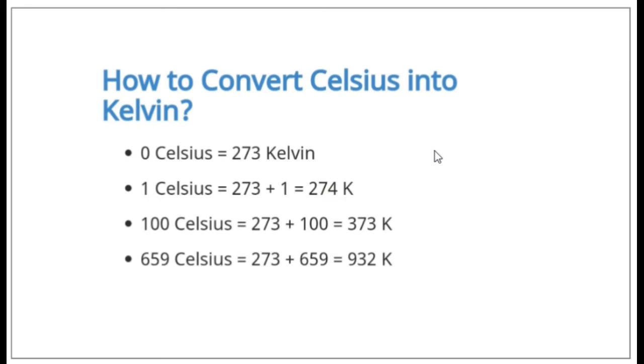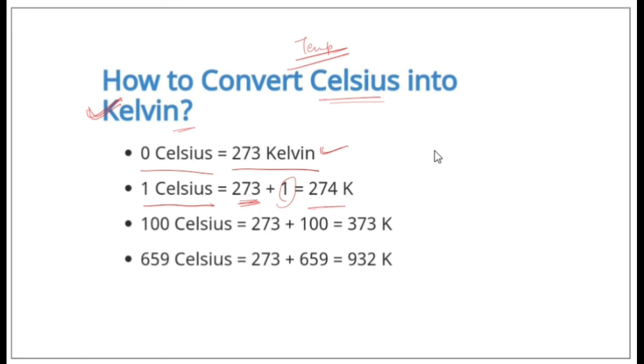So now let's quickly know about this fact, that is conversion of Celsius into Kelvin. Both of these are units of temperature, right? And Kelvin is the SI unit of temperature. So let's know how to convert Celsius into Kelvin. So 0 Celsius is equal to 273 Kelvin.